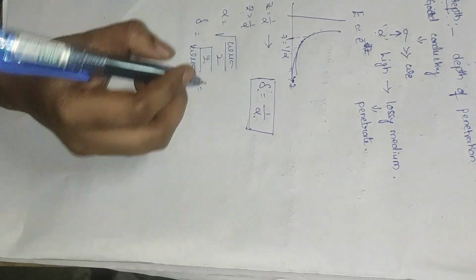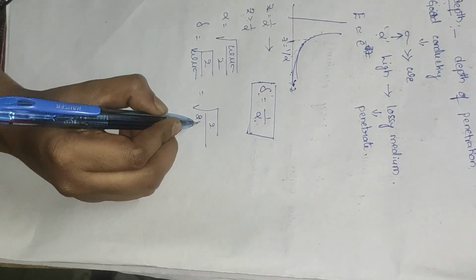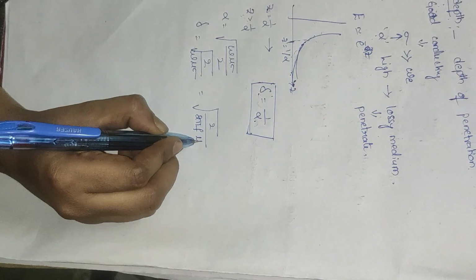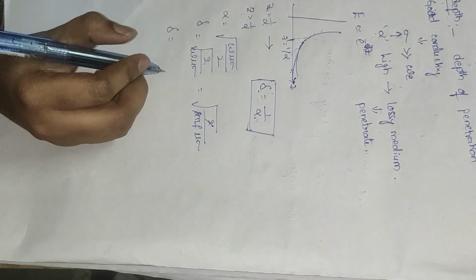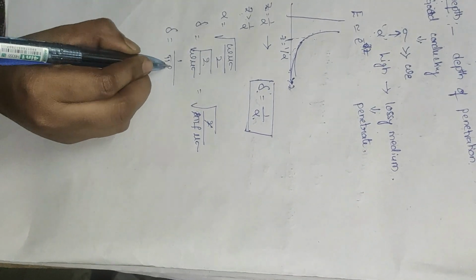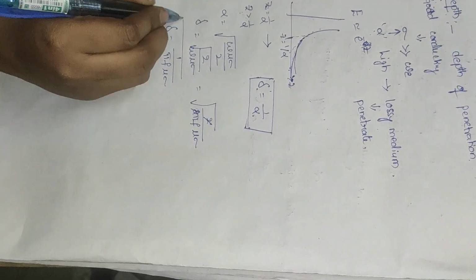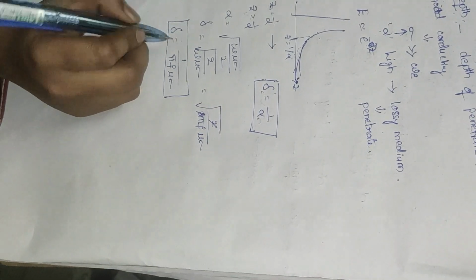Here omega is the angular frequency, 2 pi f, so this is the square root of 2 divided by 2 pi f mu sigma. The 2 gets cancelled. Therefore, the depth of penetration of an EM wave is equal to 1 divided by the square root of pi f mu sigma. This is the depth of penetration of an EM wave into a good conducting material.